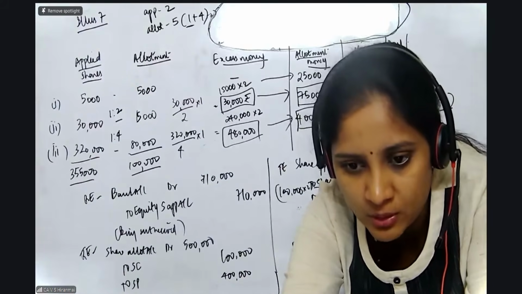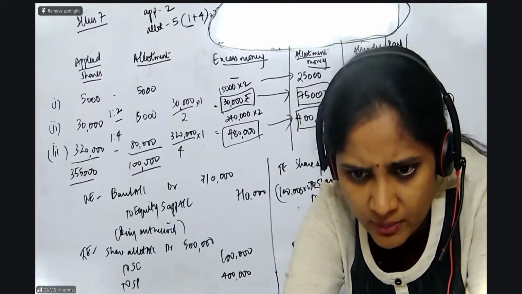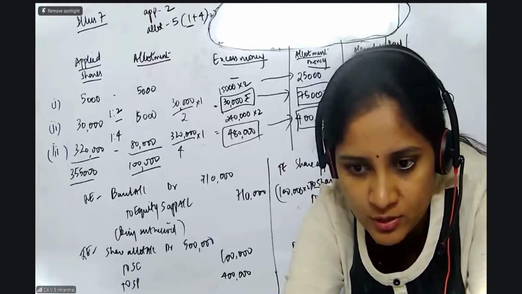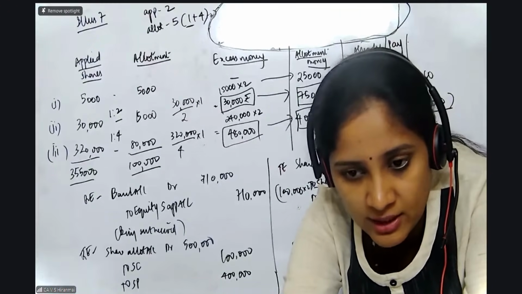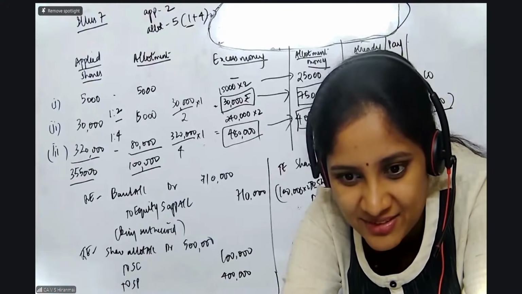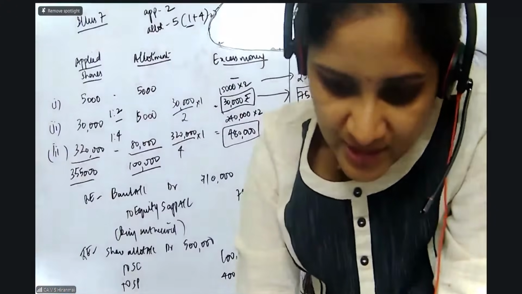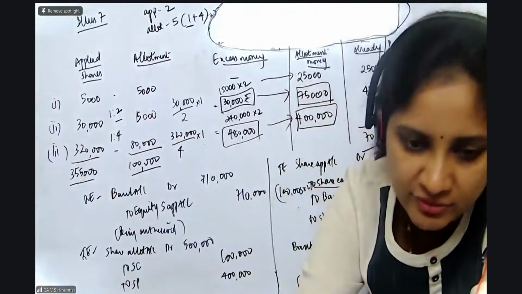What does it talk about? It talks about the called up value, the called up value and the amount received. Very, very important. 3 also is C. Good. Now let us go to the fourth one.